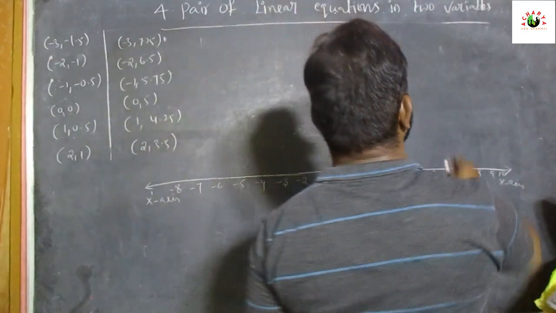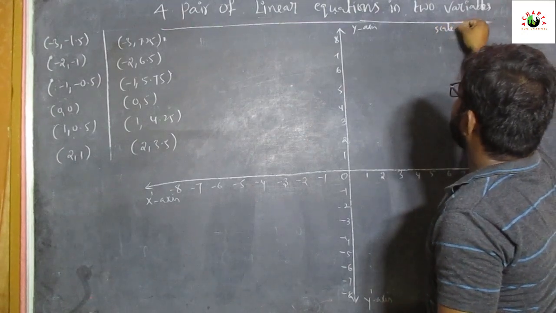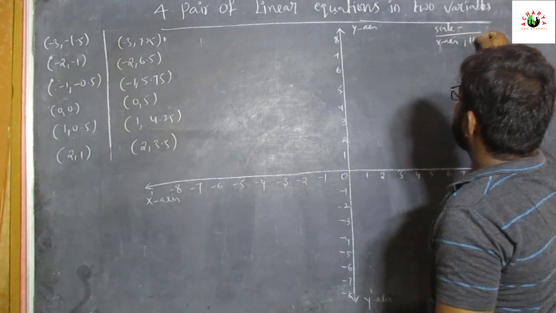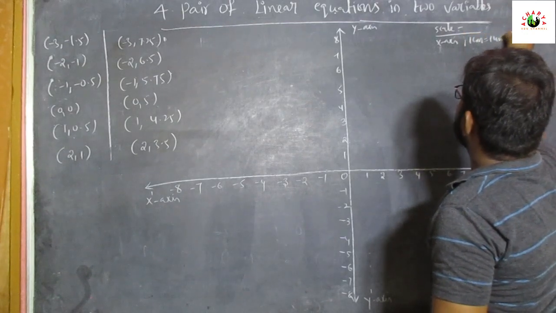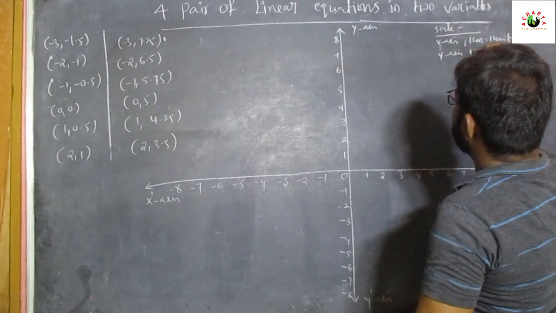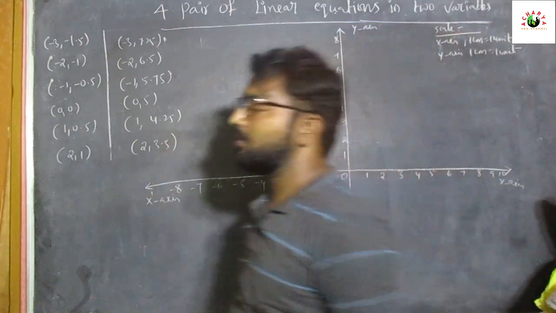Next we write the scale on the upper right side of the graph: x-axis, 1 centimeter is equal to 1 unit; y-axis, 1 centimeter is equal to 1 unit.